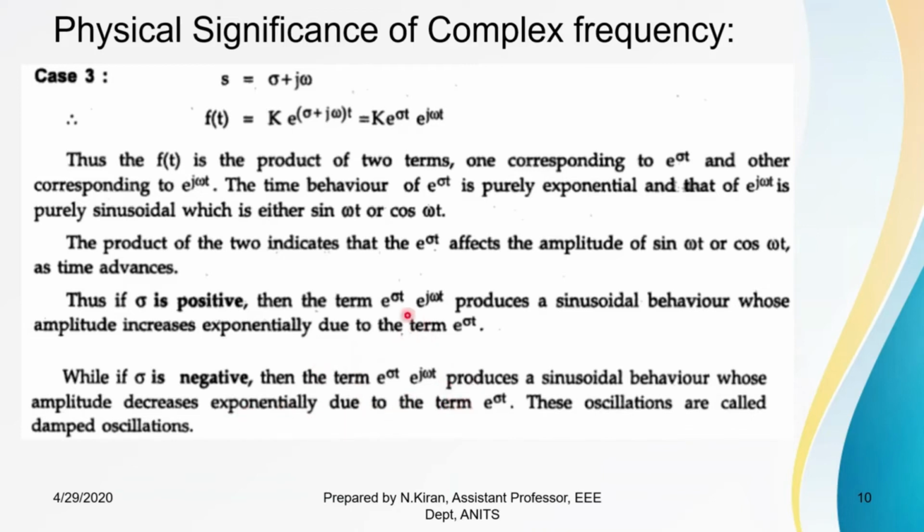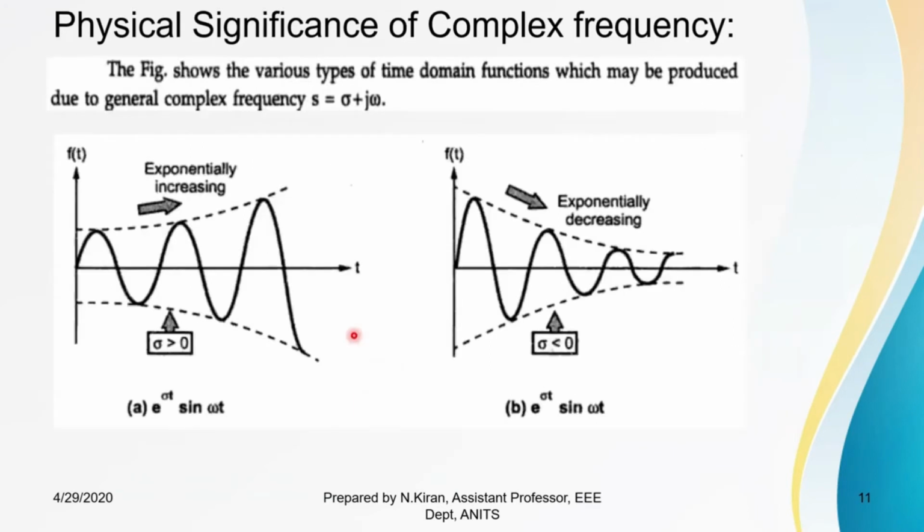So hence these terms are called damped oscillations. We can see if sigma is greater than 0, the amplitude will exponentially increase. If sigma is less than 0, it is exponentially decreasing.